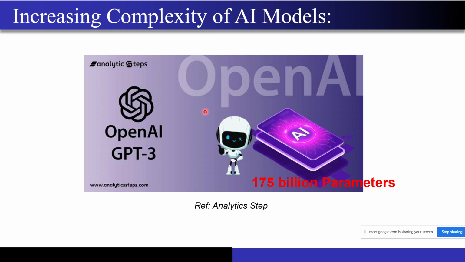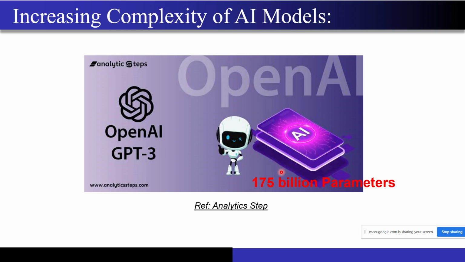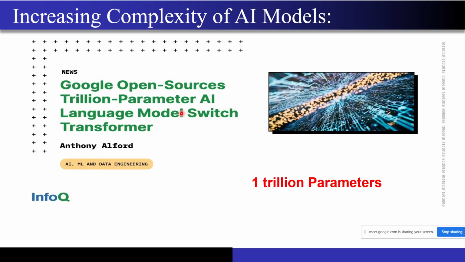Now if we move on to GPT-3 from OpenAI, right? It has a staggering 175 billion parameters, right? It's too much. It's more than an order of magnitude compared to what these previous AI models had. The last one is a model developed by Google. It contains around 1 trillion parameters. Just imagine, it is 1,000 billion parameters, right?